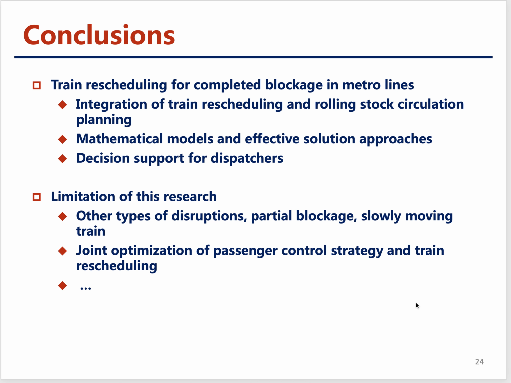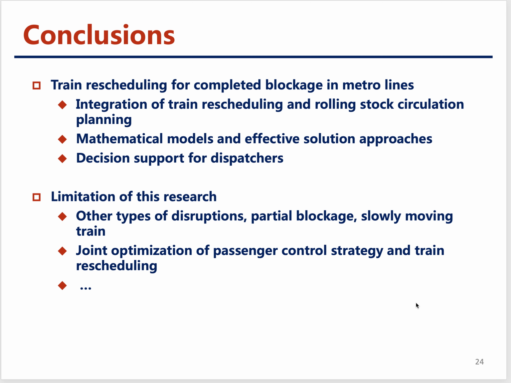So now we have arrived at our conclusions. In this presentation, we looked at train scheduling for complete blockage for metro lines. In this study, we presented an integrated train rescheduling and rolling stock circulation planning model. And we also proposed some effective solution approaches to solve the problem. The generated rescheduled solutions could be used for decision support for dispatchers.